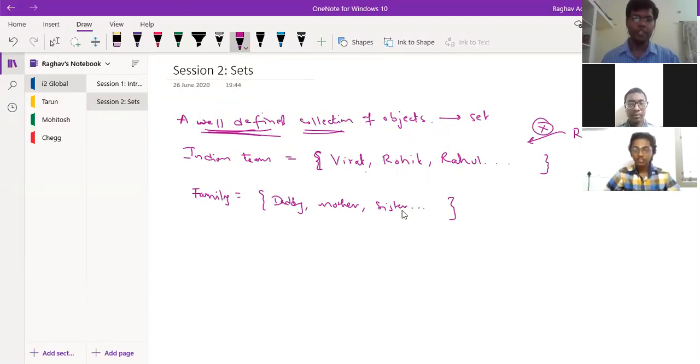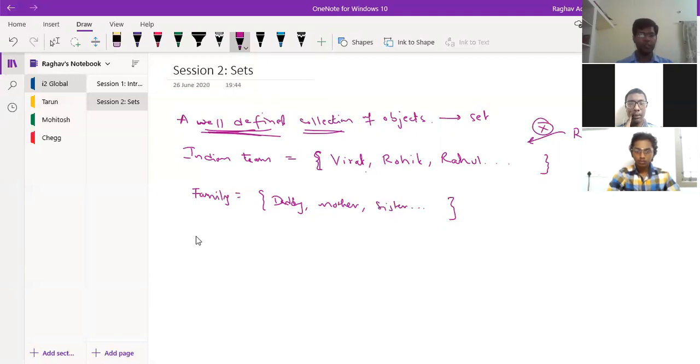Similarly, suppose you have some neighbor staying adjacent to your house. He is also a person, but he doesn't belong to your family. So he will also not be part of this set. So a set means a collection of objects where you have zero or one or more than one objects, and they have a proper definition. That means they will have some identity, or some function by which they are related to each other. In this case, we saw the Indian cricket team, everyone plays for India. In the case of family members, they are from the same family.